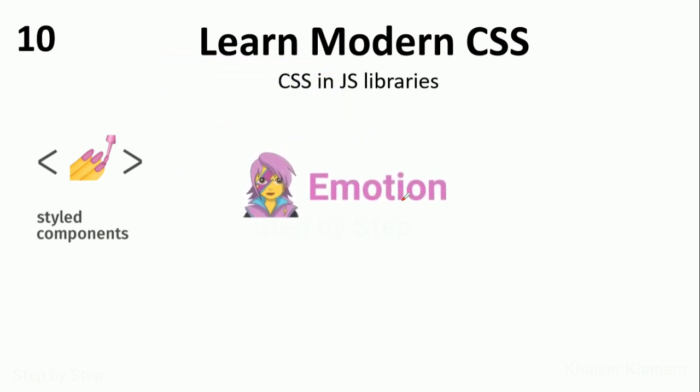Then next we have Emotion, and Emotion is also a library designed for writing CSS styles with JavaScript, and it provides powerful and predictable style composition in addition to a great developer experience with features such as maps, labels and testing utilities. This is also very important.